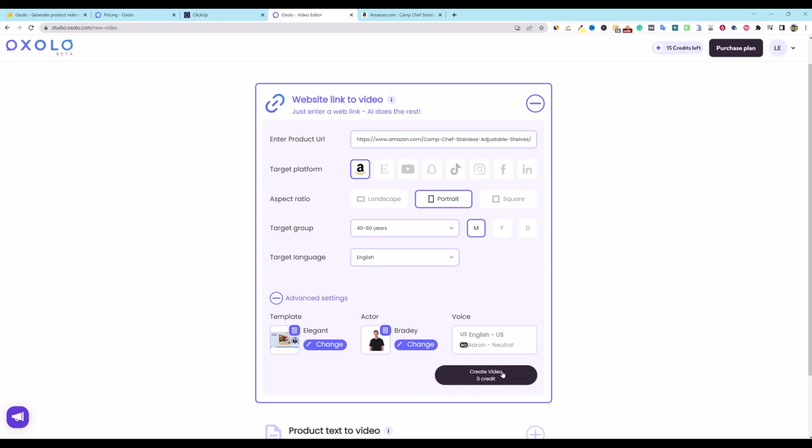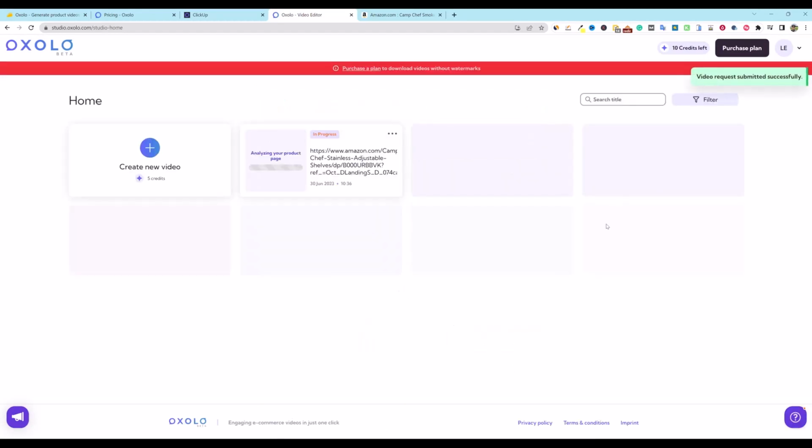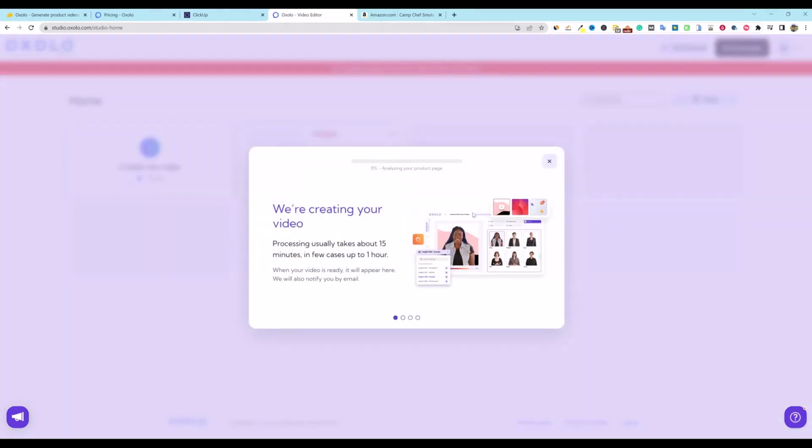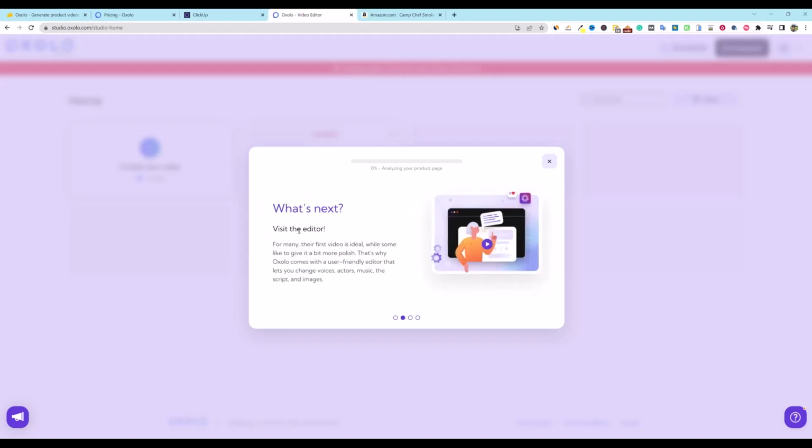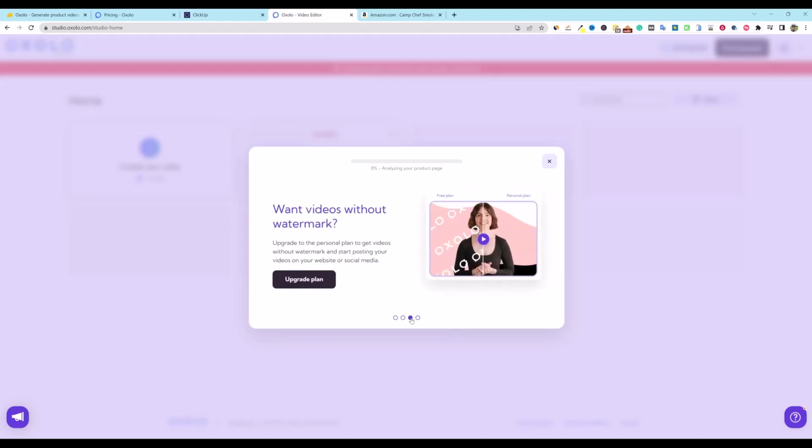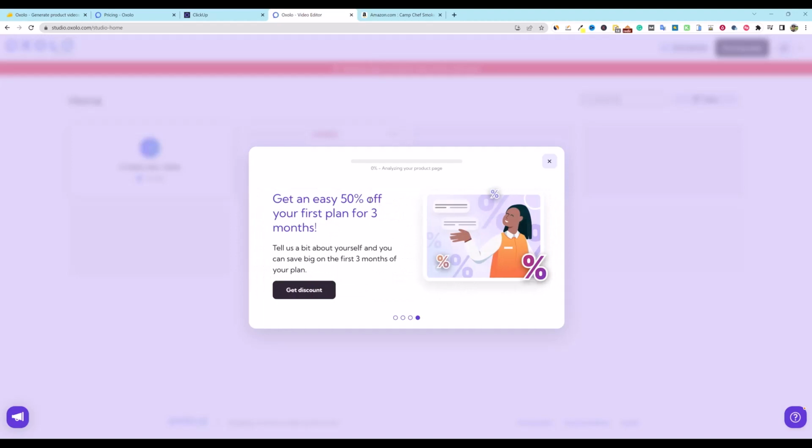All right, so I'm going to push the create button, and okay, that was what the issue was. You do have to select all 3 of those. That one is going to be creating your video. Processing usually takes about 15 minutes, in a few cases up to an hour. When your video is ready, it will appear here. And what's next? Visit the editor. We can make fine-tune adjustments. Want videos without a watermark, you've got to upgrade your plan, and blah, blah, blah.